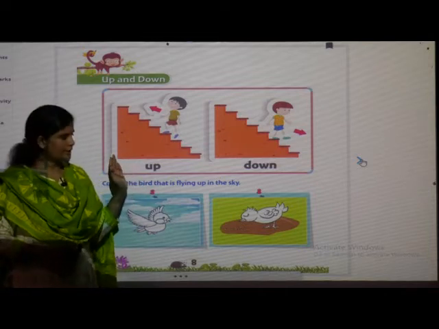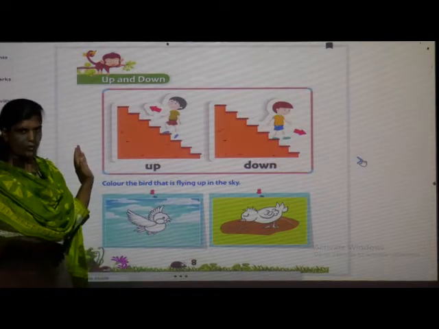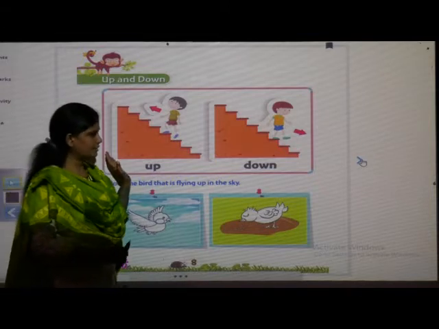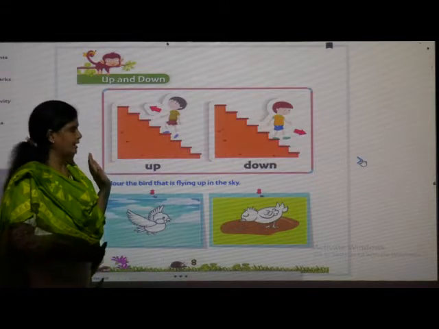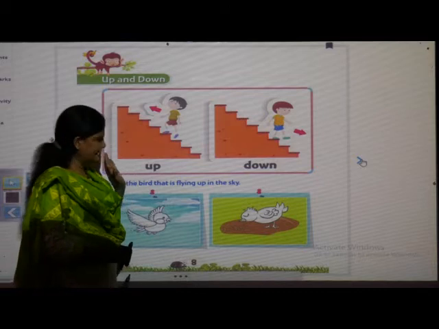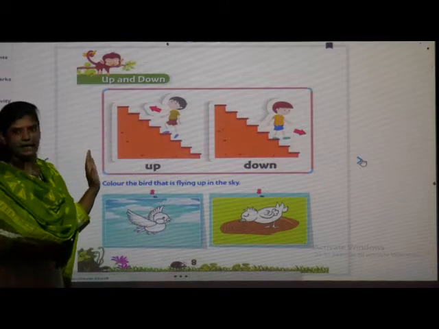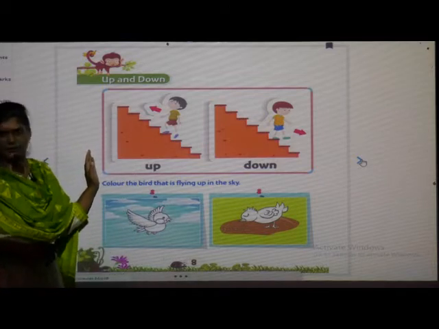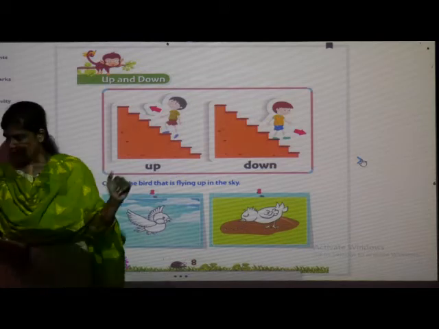How we have seen open and close, like that only, we will see the up and down concept. Which concept? Up and down. Just now we saw the concept of open and close. Now we are going to learn up and down. So, see, up means up and down means down.